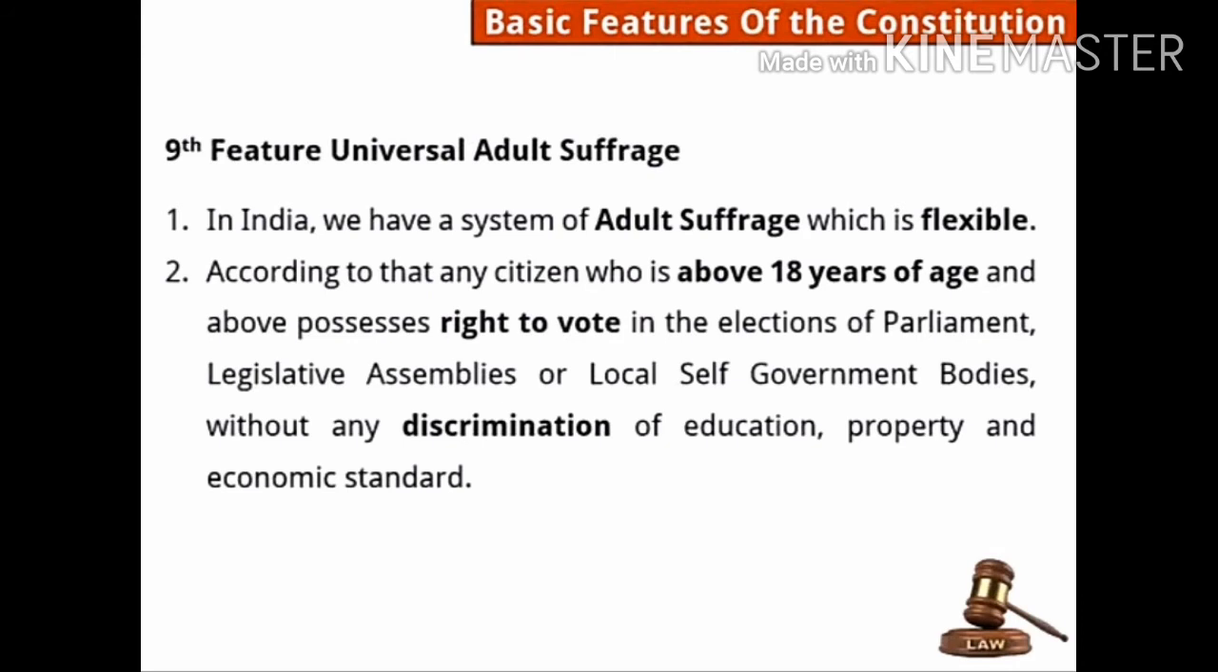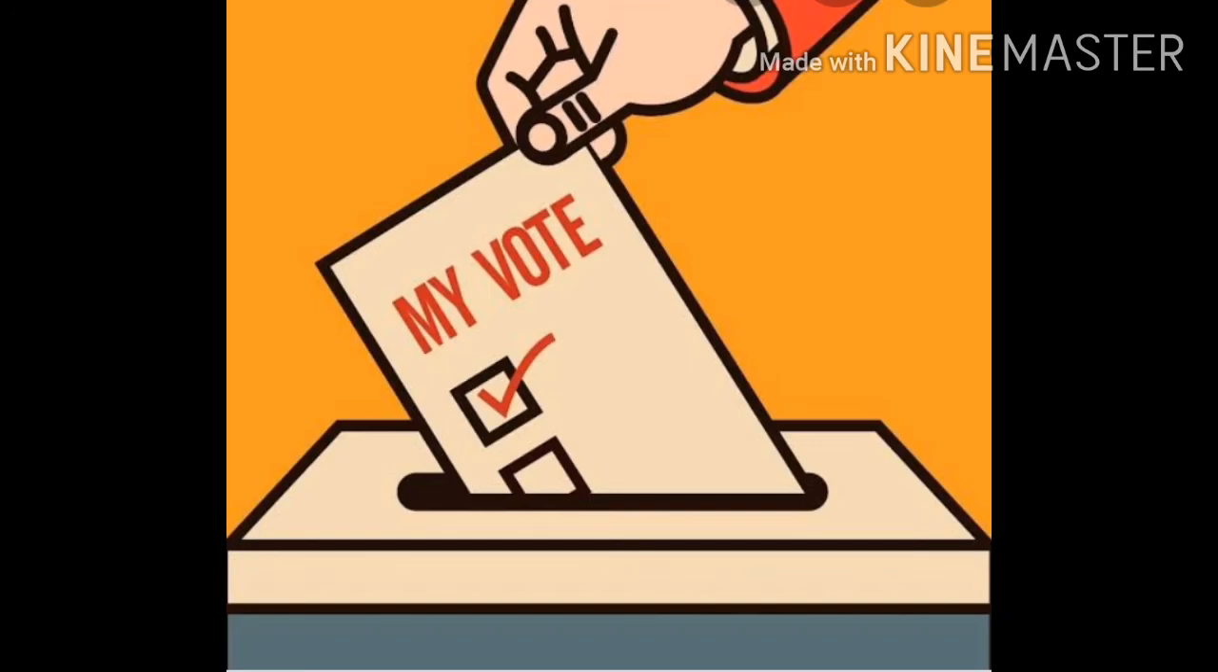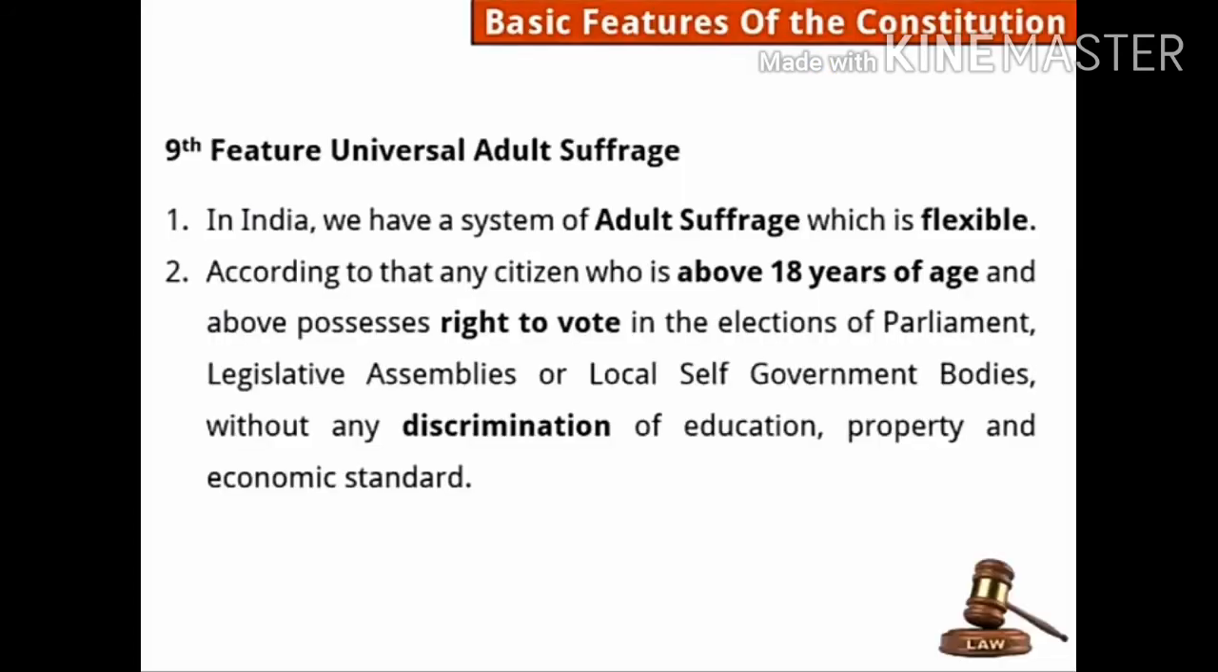There won't be any kind of discrimination. Only the point to be noted is that a person should be 18 years of age and above, without any discrimination of education, property and economic standard. It doesn't mean that if a person is not educated, it will be said that you are not learned, so you just go away, you can't vote. It isn't like that. There won't be any kind of discrimination related to education, property, whether you are rich or poor, you can vote, and it is one person, one vote.